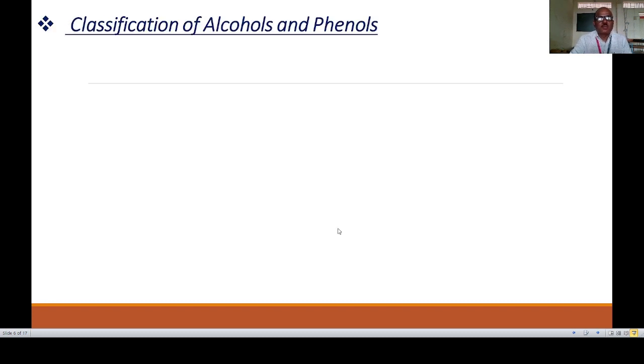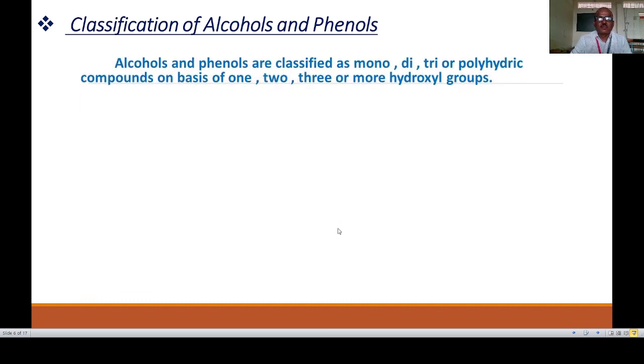Then we have to study the classification of alcohols and phenols. This classification depends on the number of hydroxyl groups present in the compounds, so these compounds are called mono, di, tri or polyhydric compounds. First, we take the example of ethyl alcohol. Ethyl alcohol contains only 1 OH group, so this is monohydric.